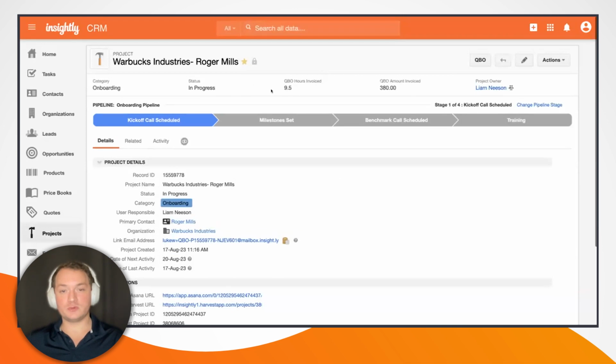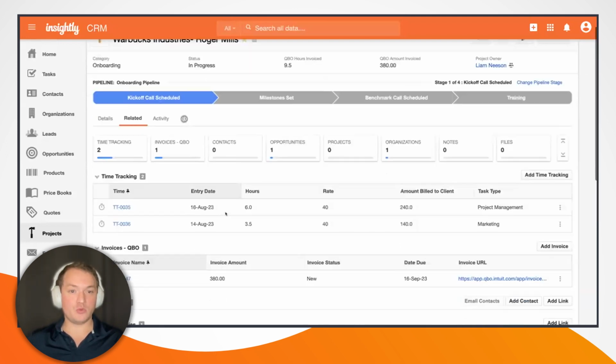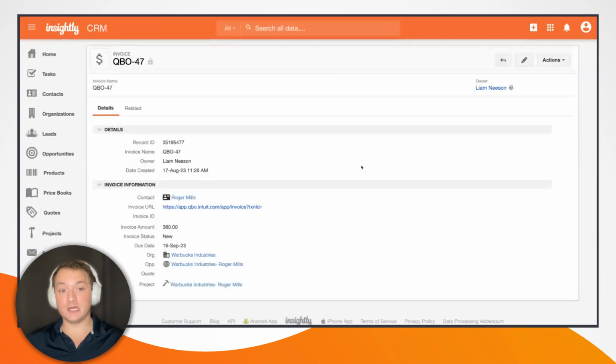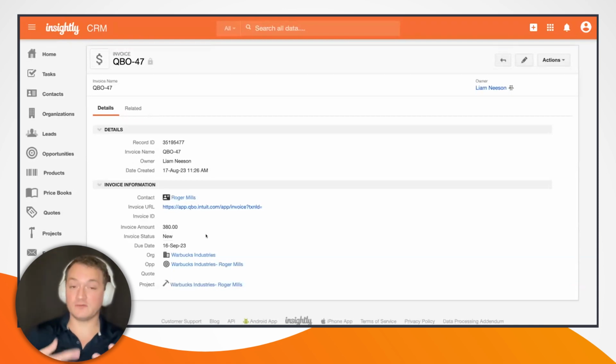And I'll go ahead and refresh. We see that indeed we have now invoiced for 9.5 hours for a total of $380. And on the related tab, we have a new QuickBooks Online invoice record for the invoice that I just automatically created via AppConnect. This invoice in Insightly is linked to the organization, the converted opportunity, the project, as well as the contact. We have the amount, the status, which of course this invoice is new. However, if this invoice is paid later on, that status can automatically be updated and kick off additional workflows.